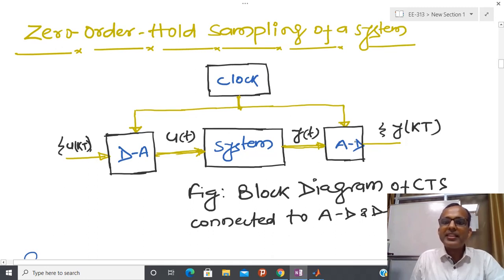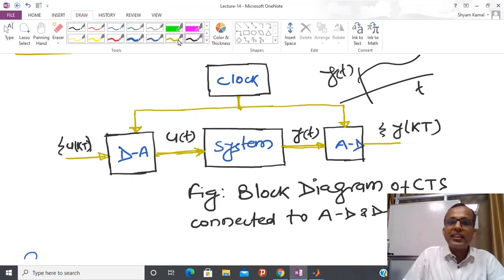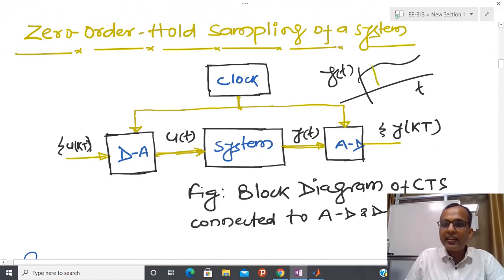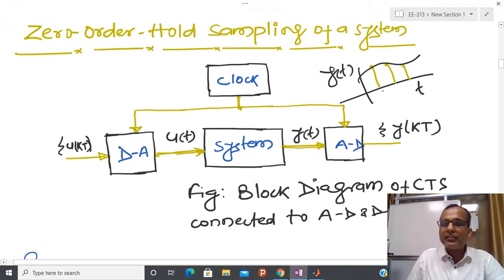It means that if I have a continuous signal like this, then this particular A to D is just going to select the signal at some finite instants, at this instant, at this instant, at this instant. In this way we have 0, T, 2T, 3T, and so on.